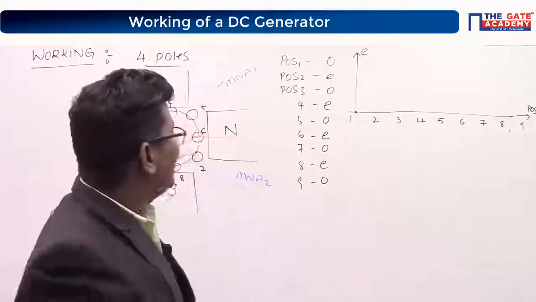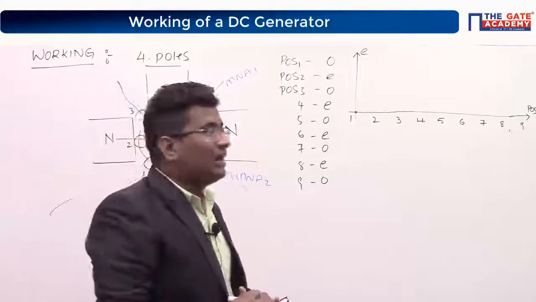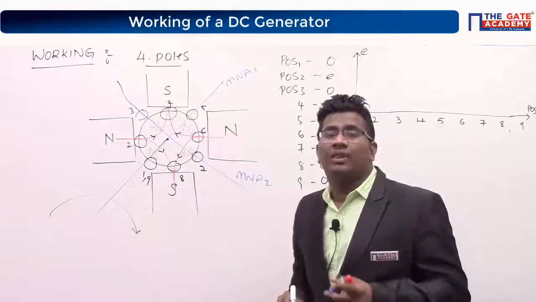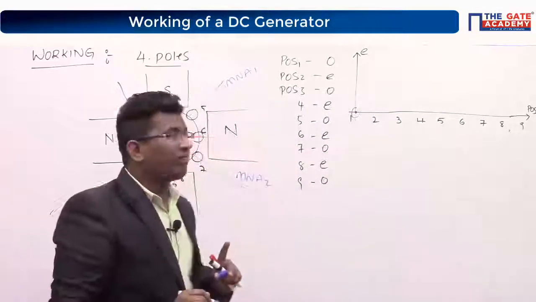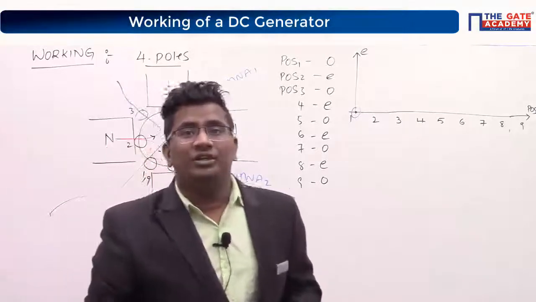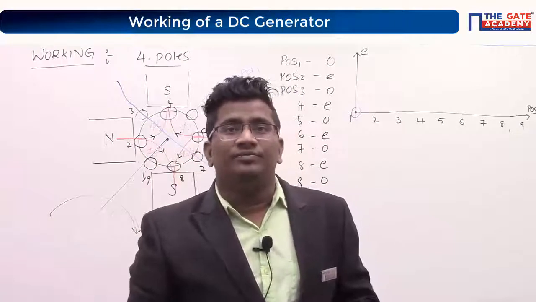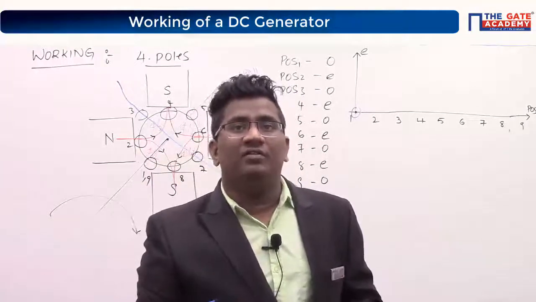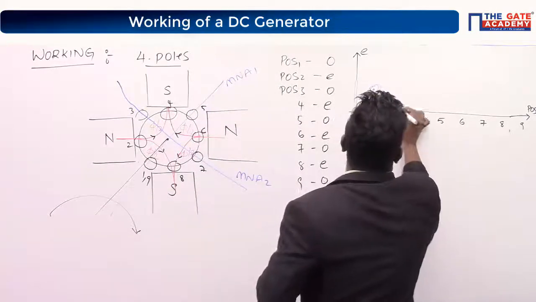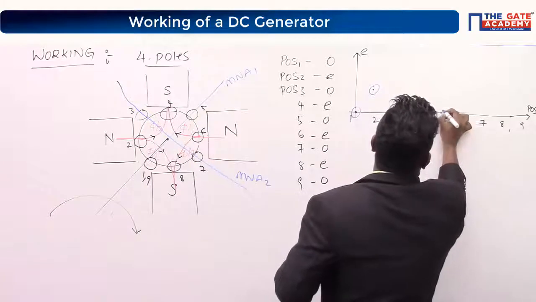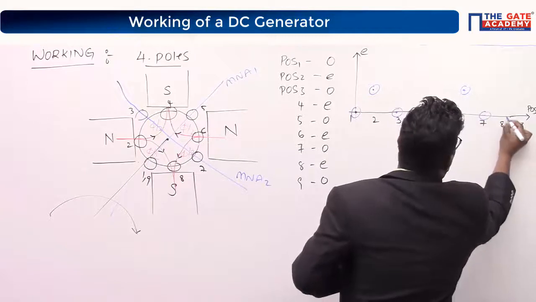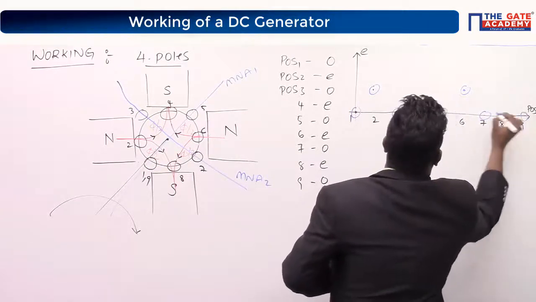Positive or negative 0? Tell me. At position 1, induced EMF is 0. Correct? Position 2, positive effect or negative effect? Positive voltage or negative voltage? Why positive? Very good. Because of the north pole. Shabash. At 3, again 0, 4 negative, 5 0, 6 positive, 7 0, 8 negative, 9 again 0.